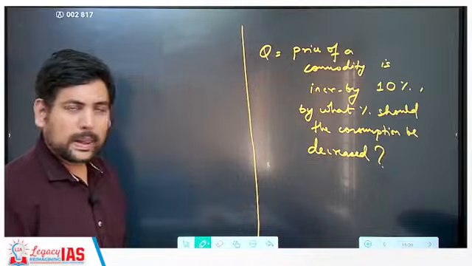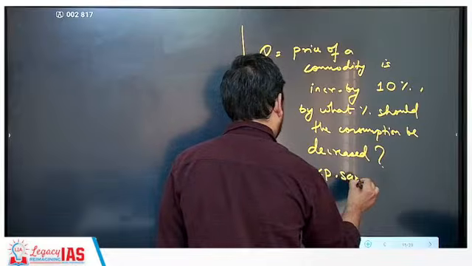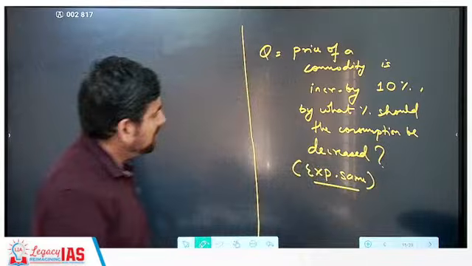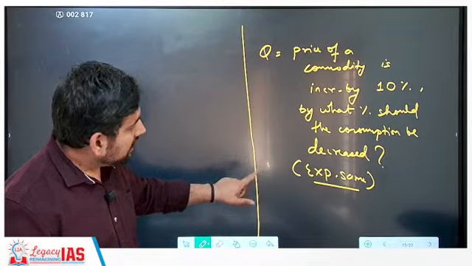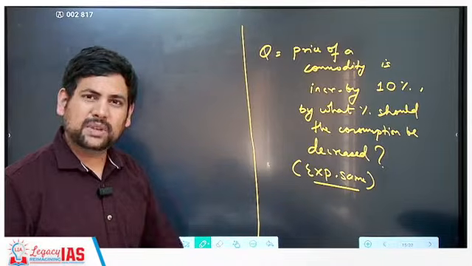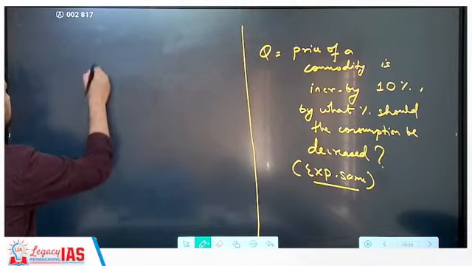Okay. Of course, if the expenditure remains same. This is the question. Price of a commodity is increased by 10%, then by what percent the consumption should be decreased so that the expenditure is same? This is the question. Now, what you can do?